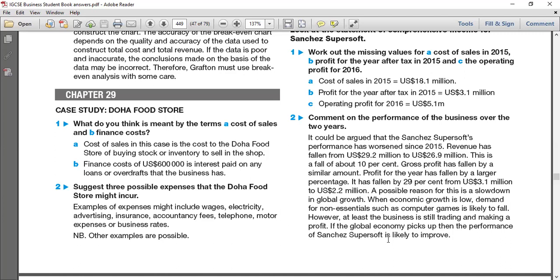This is a very good answer. You can see this kind of answering pattern styles you can learn, right? When you're commenting about the performance, sometimes questions are there, comment about the performance, comment about the liquidity. It's like 6-mark questions are coming to analyze. So this is regarding the SOCI, comprehensive income statement, how you comment about their performance, right?